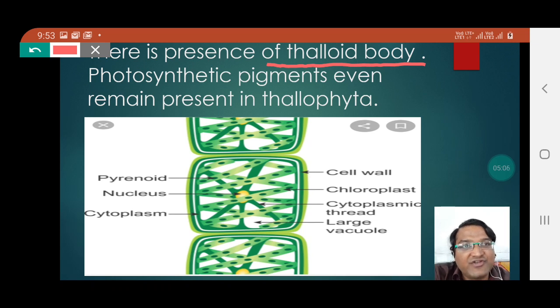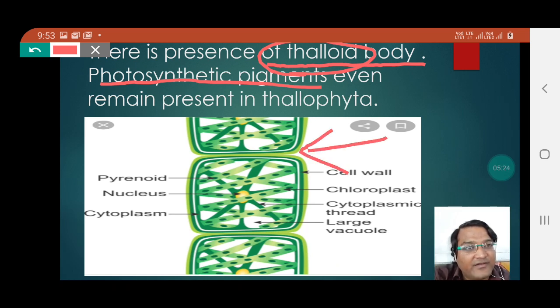And such a condition is called a thalloid body, which you can see. Now because it is a plant, obviously it should have the photosynthetic pigments in it, due to which it would appear green.